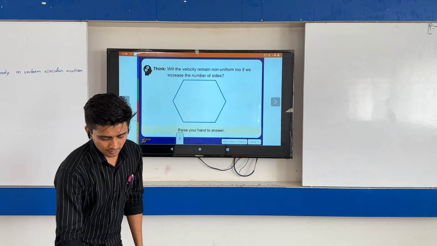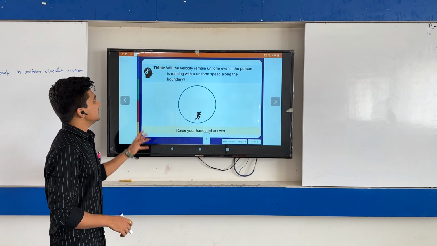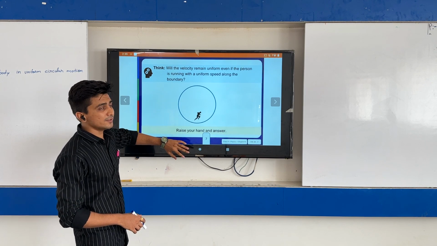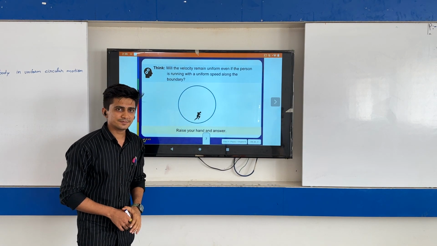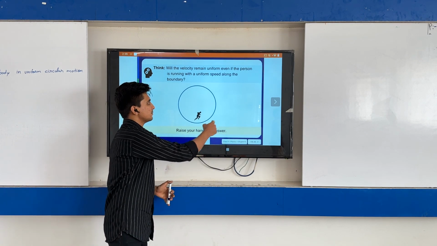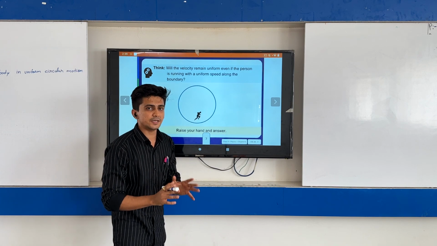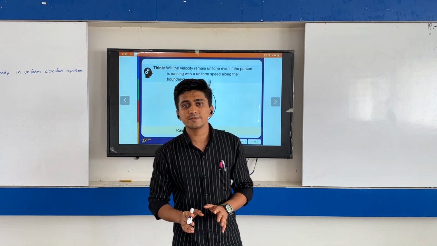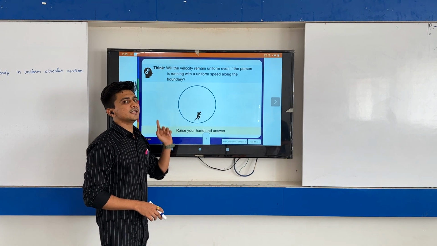So can we have a round shape? What about the round shape? Will the velocity remain uniform even if the person is running with a uniform speed along the boundary? This is a boundary line. The person is running with a uniform speed. So can we say that the velocity is uniform?